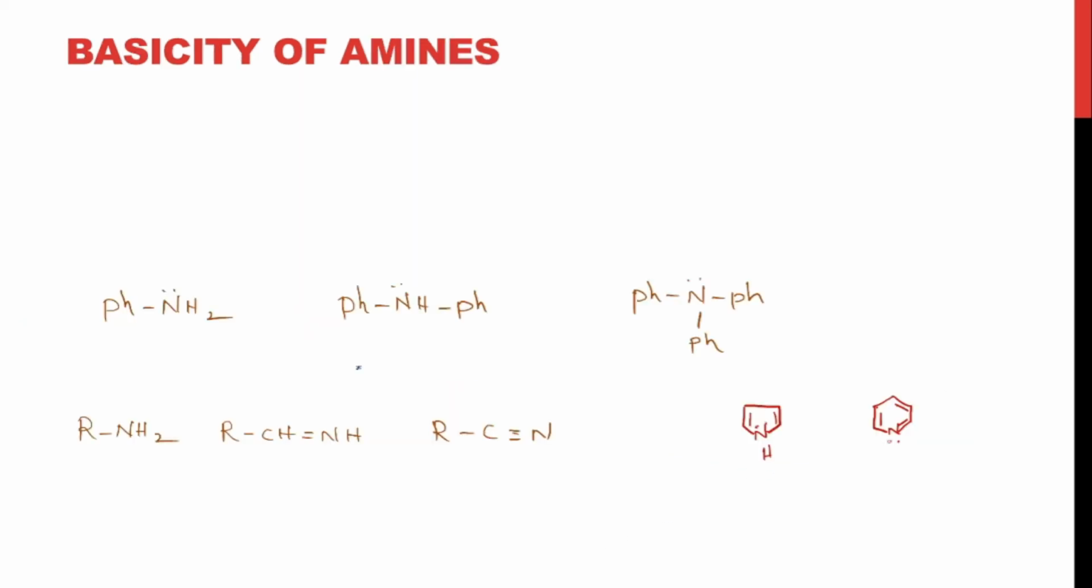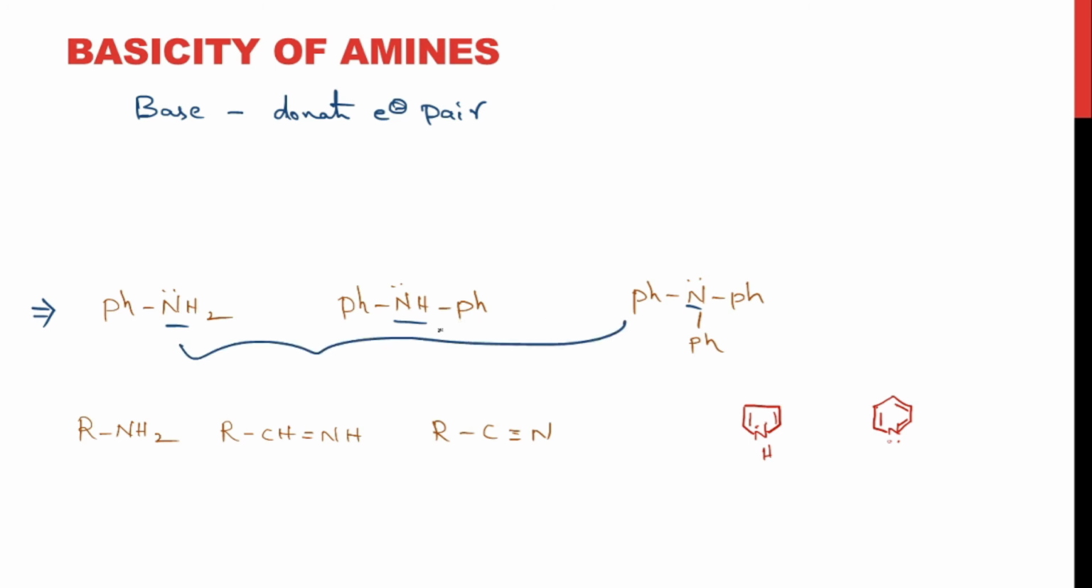And coming to the basicity of amines. What is a base? The ability of a molecule to donate an electron pair, right? So to donate the electron pair, it needs a lone pair of electrons. Now in these three molecules you can see nitrogen. All the three nitrogens have a lone pair on them, right? So out of these three nitrogens, which is more capable of donating? Yes, we'll see that now.